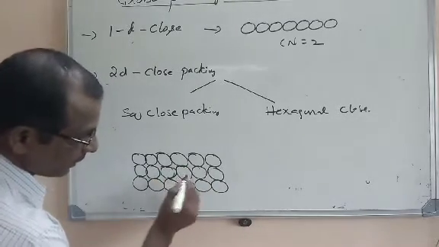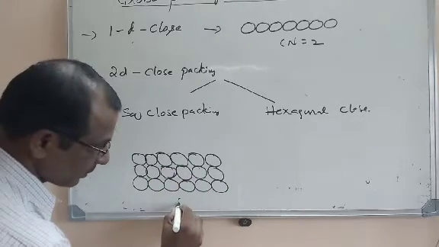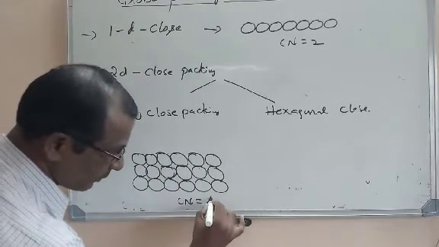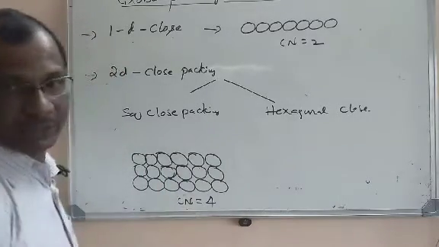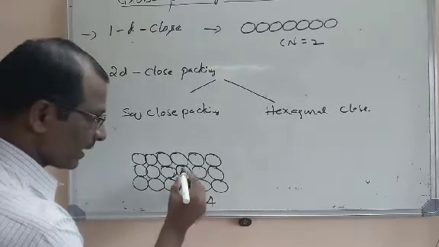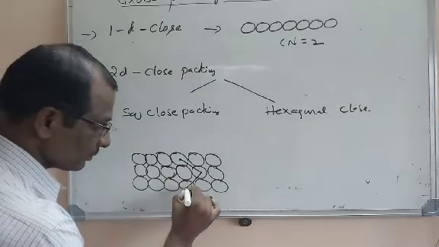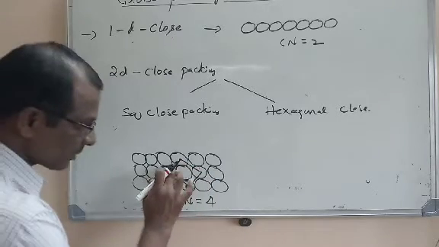You can see here this sphere is in contact with 4 other spheres, so the coordination number is equal to 4. In 2-dimensional square close packing, the coordination number is 4, and it is called square packing because if you join the centers of the spheres that are in contact, it will form a square.